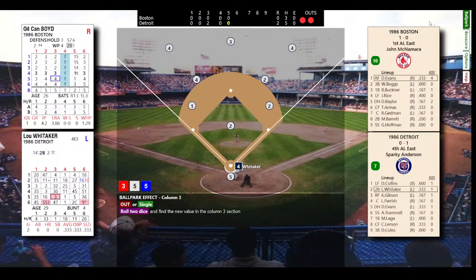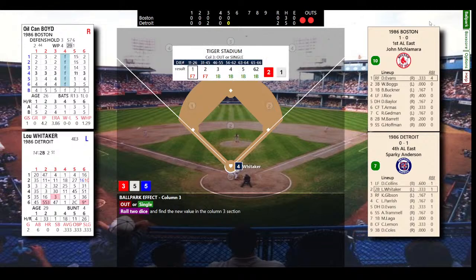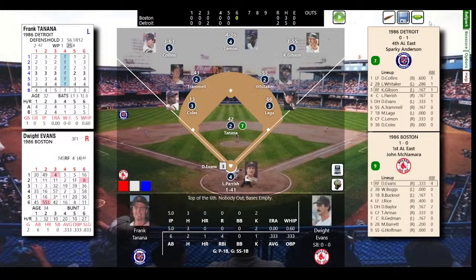And this could be an outer single. Let's take a look. And it's going to be an out. Rice tracks it down. Just like that, the inning's over. And that will end the top of the 5th. Moving along here, top of the 6th, it's 2-0. It'll be Evans, Boggs, and Buckner, top of the Red Sox order.